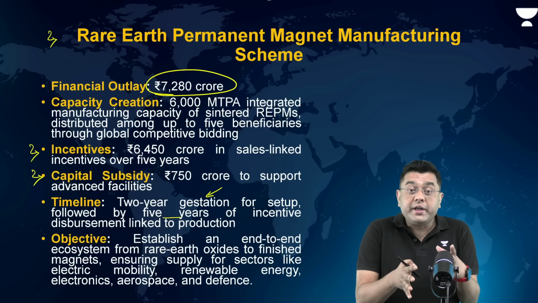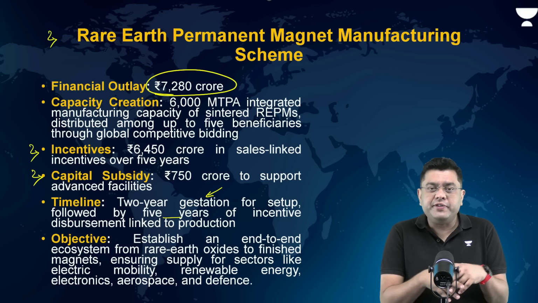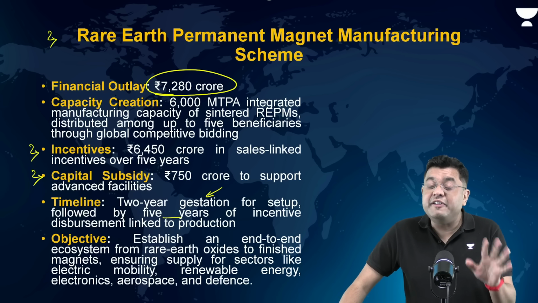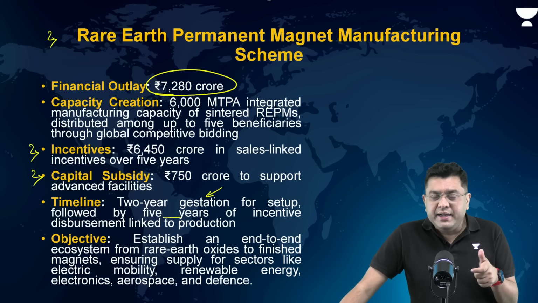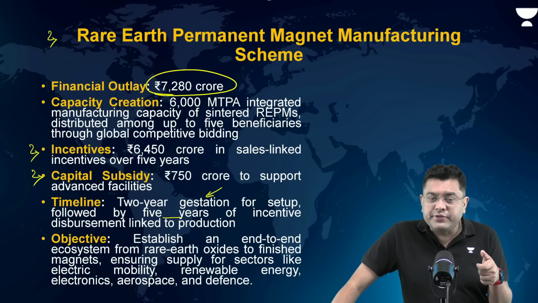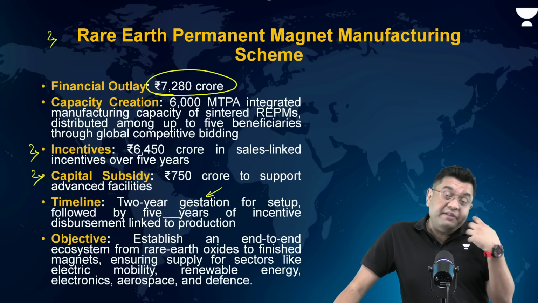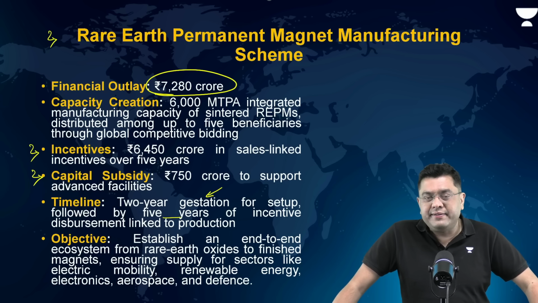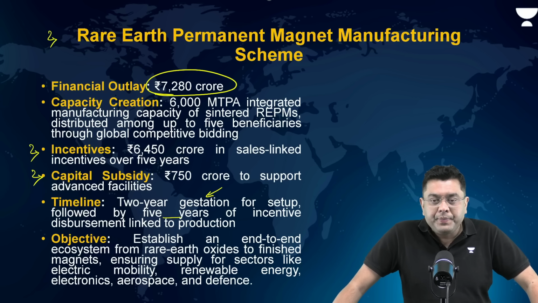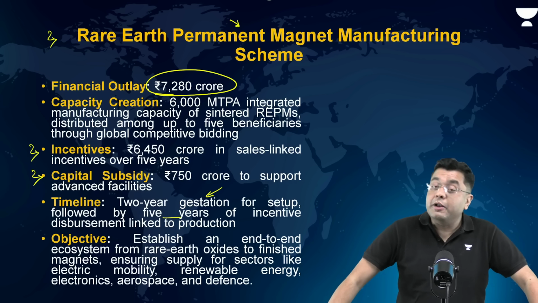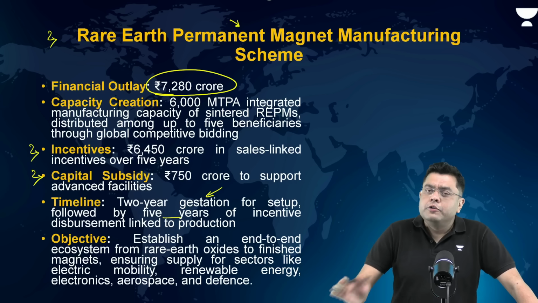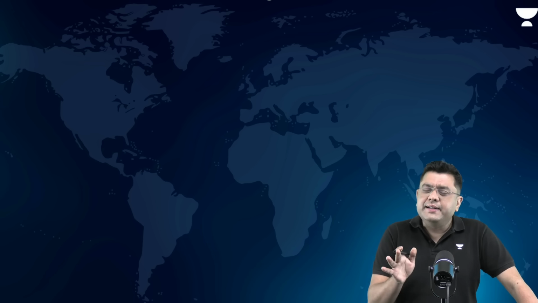That is what is being supported for the industries, that you explore, you manufacture, we will provide you with the financial investment which is required, because these are capital intensive industries. In the initial stages, they won't be generating profits, but they will be required to invest a large amount of money in order to have the supply line set up, production facilities set up, right? So this is basically the rare earth permanent magnet manufacturing scheme announced by the government in this year's budget. Okay, so this is all that you need to know in this entire area for your examination.